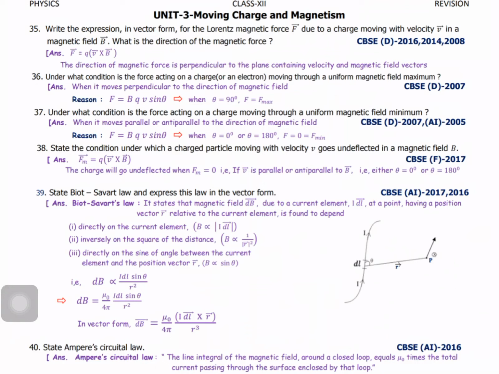What's the condition? But here undeflected. Undeflected is the same condition. No force acted. No force means the force should be a minimum value. Am I right? So what's the condition of minimum value of the force acting on the charge? That is theta equal to 0 or 180. They are the same question, but they are asked in a different way. You know the answer, but they are asking in a different way.